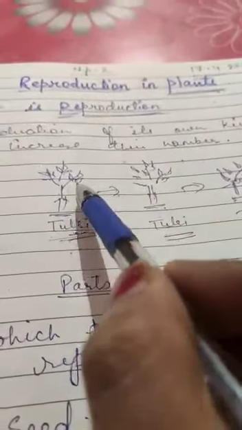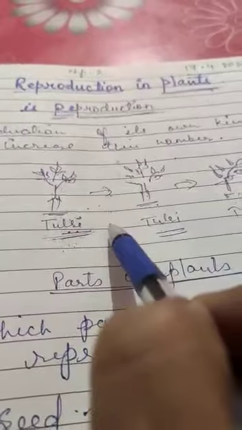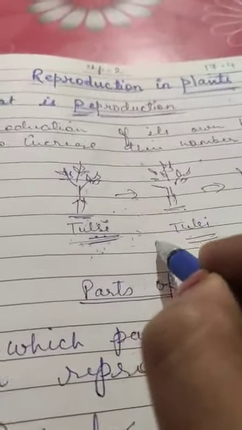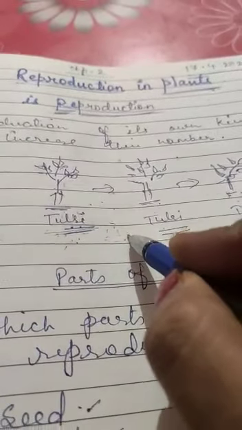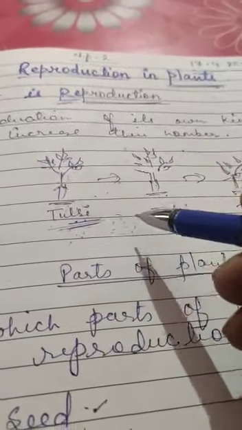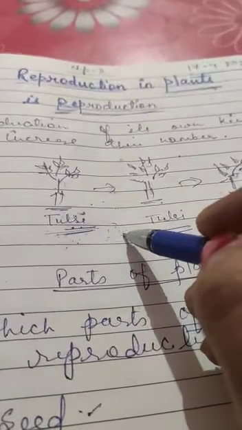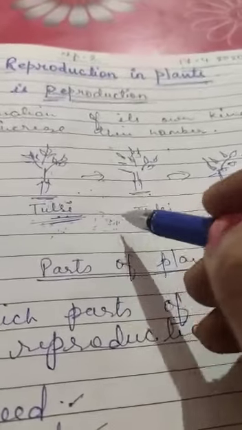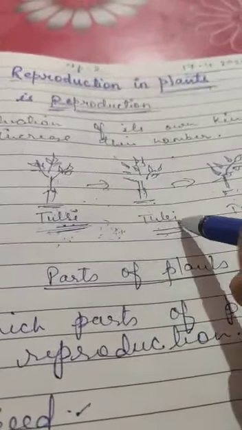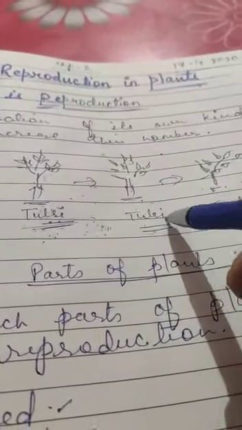So when we take tulsi seeds and sprinkle them into the soil, हम इसे मिट्टी में डालते हैं, then the seeds get germinated, and with proper atmospheric temperature, air and water they germinate into a new plant that looks similar to the tulsi plant.